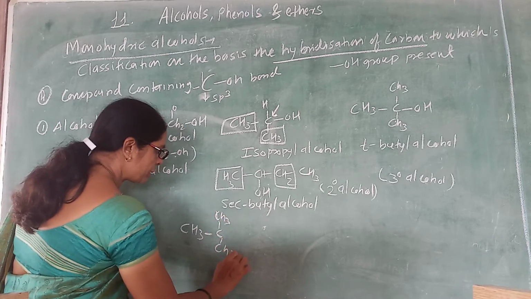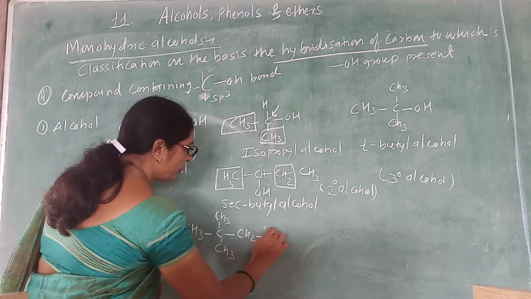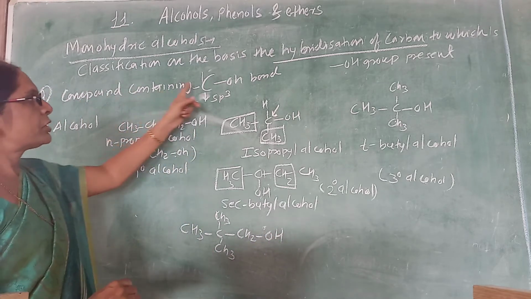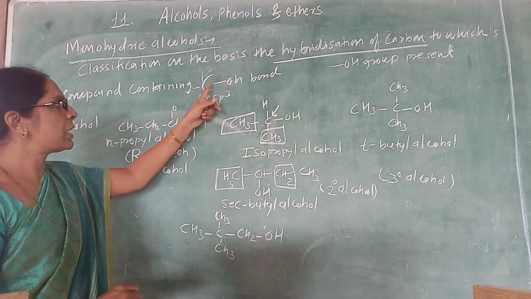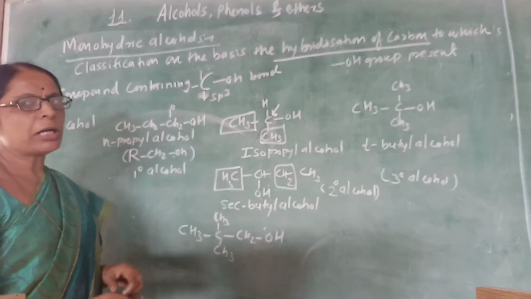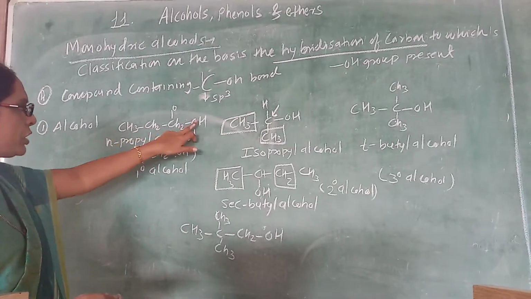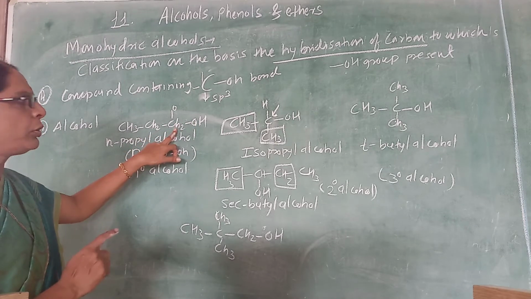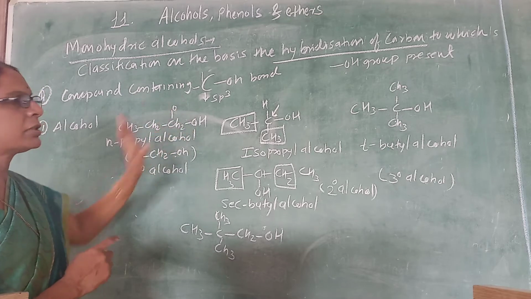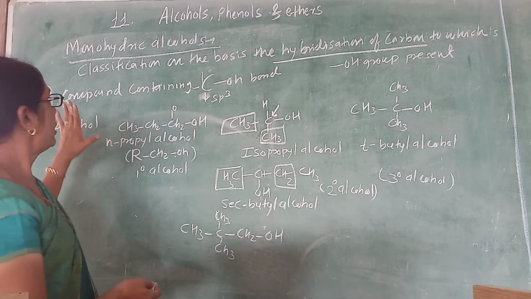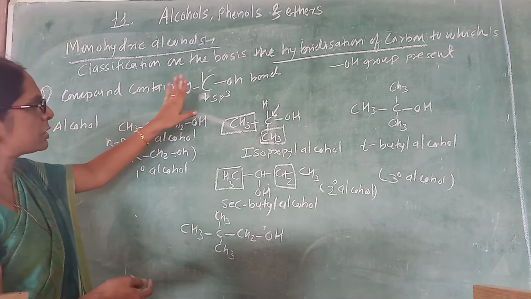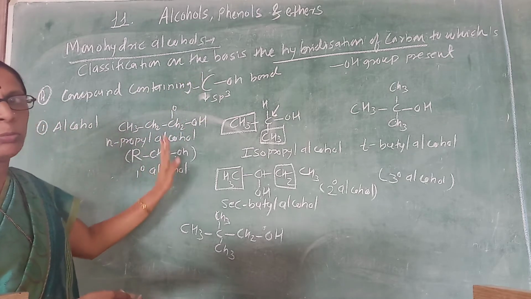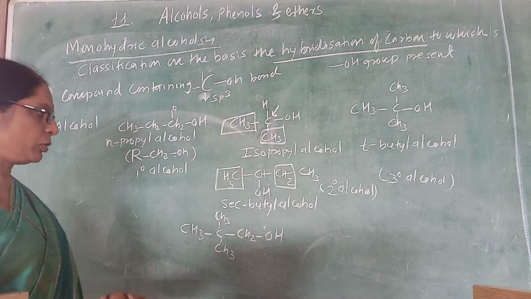So remember, what are the examples I can write here on this blackboard? All are compounds containing a C-OH bond, and that carbon is sp3. How is the carbon sp3? Because the OH is attached to a carbon, and that carbon is having single bonds. And we know that if the carbon is having single bonds, it is sp3 hybridized. So a compound containing a C sp3 hybridized bond with OH will be an alcohol, and that alcohol may be a primary alcohol, secondary alcohol, or tertiary alcohol.